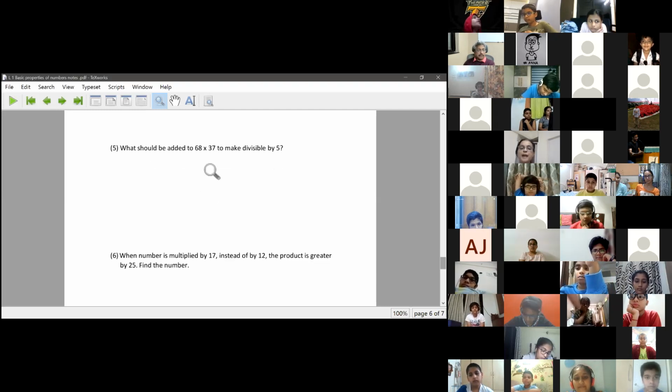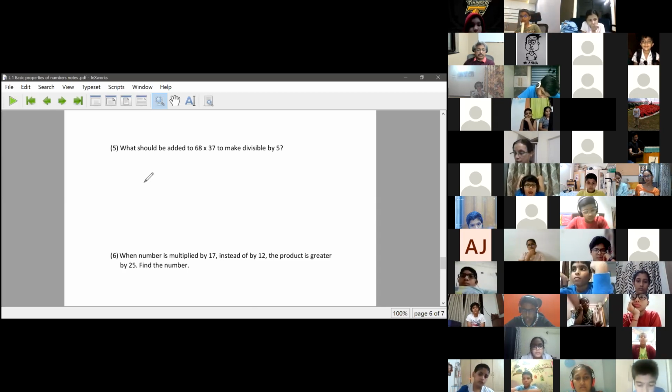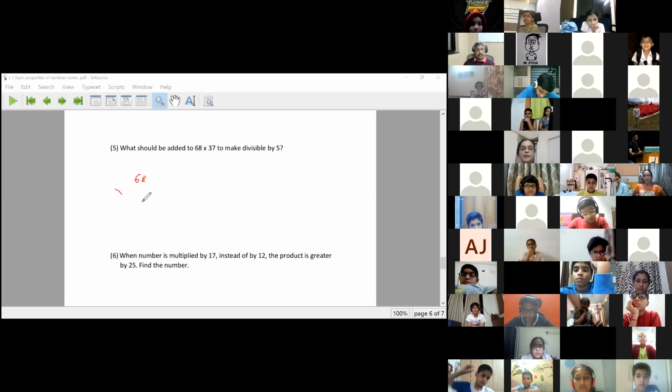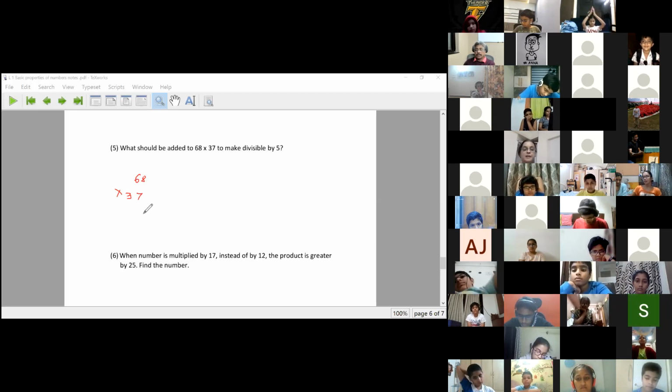What should be added to 68 into 37 to make it divisible by 5? One method is the long method. I will actually do 68 into 37, and whatever the answer comes, I will see what the next number is. 68 into 37 is 2516.